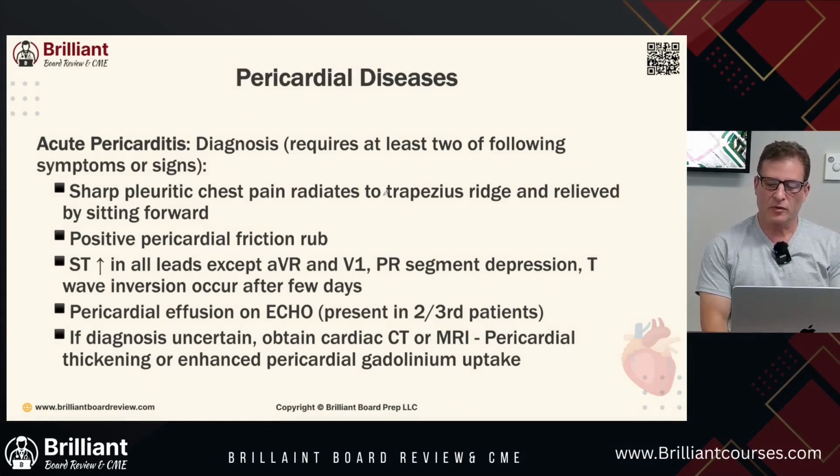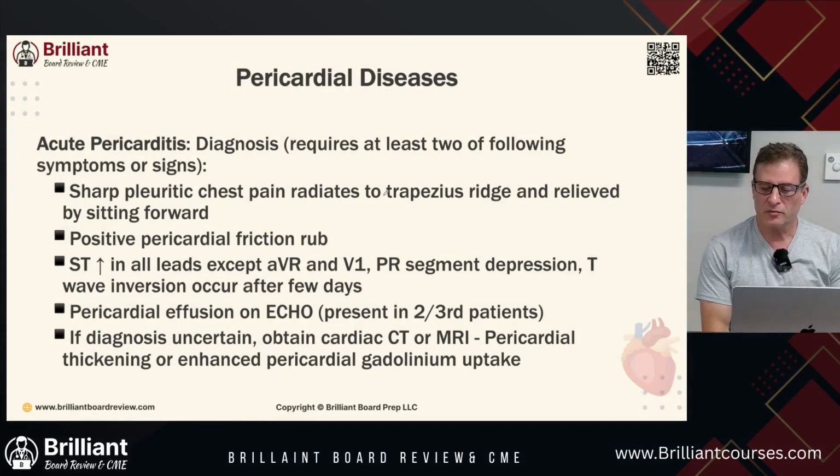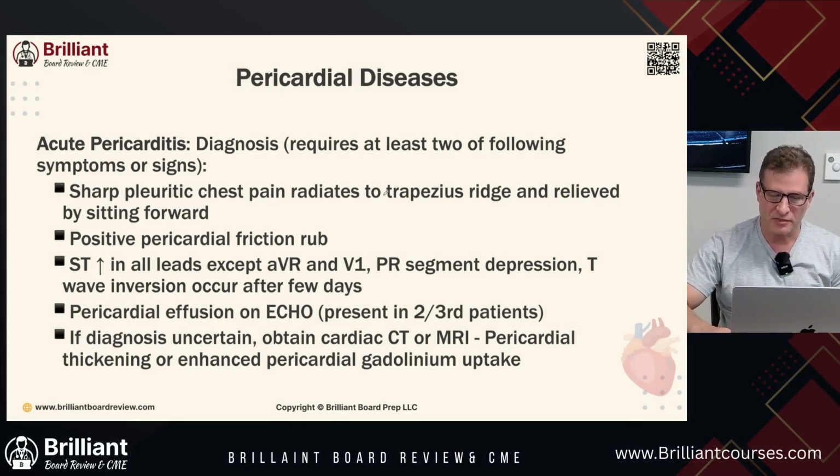It can also occur with acute MI and aortic dissection, trauma, chest radiation, neoplasms, uremia, cardiac surgery, and autoimmune disease such as SLE. Medications such as dantrolene, hydralazine, INH, phenytoin, and procainamide can cause pericardial disease.